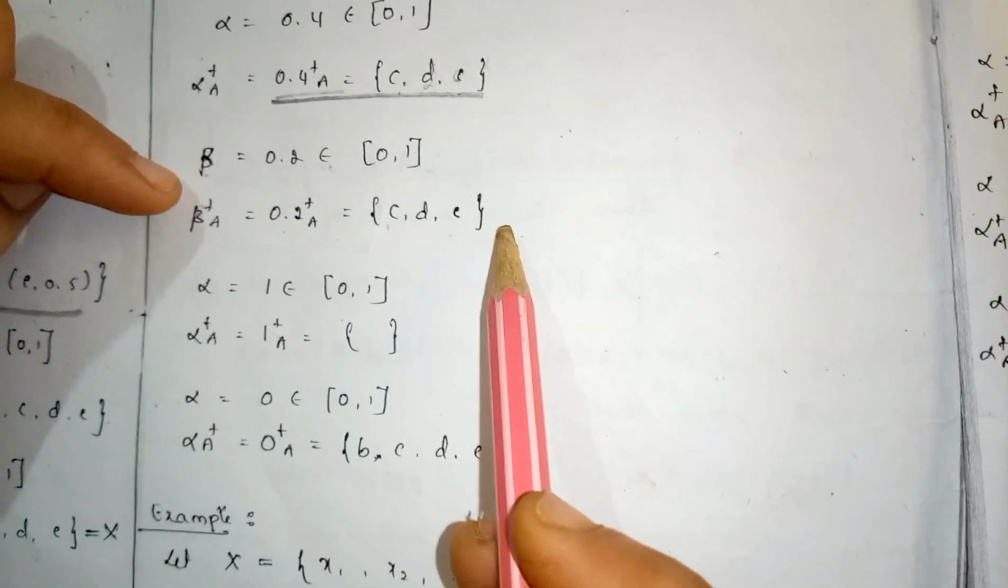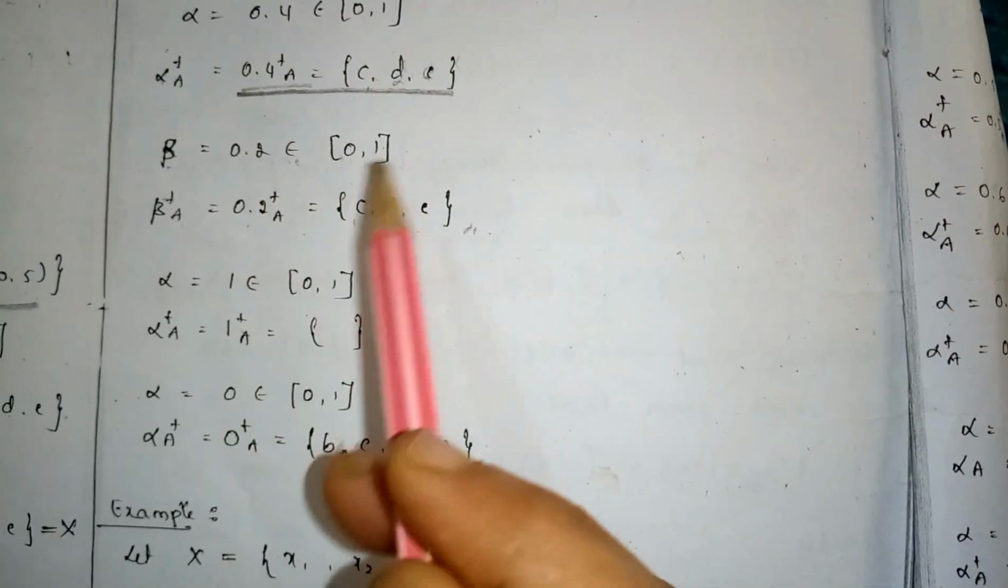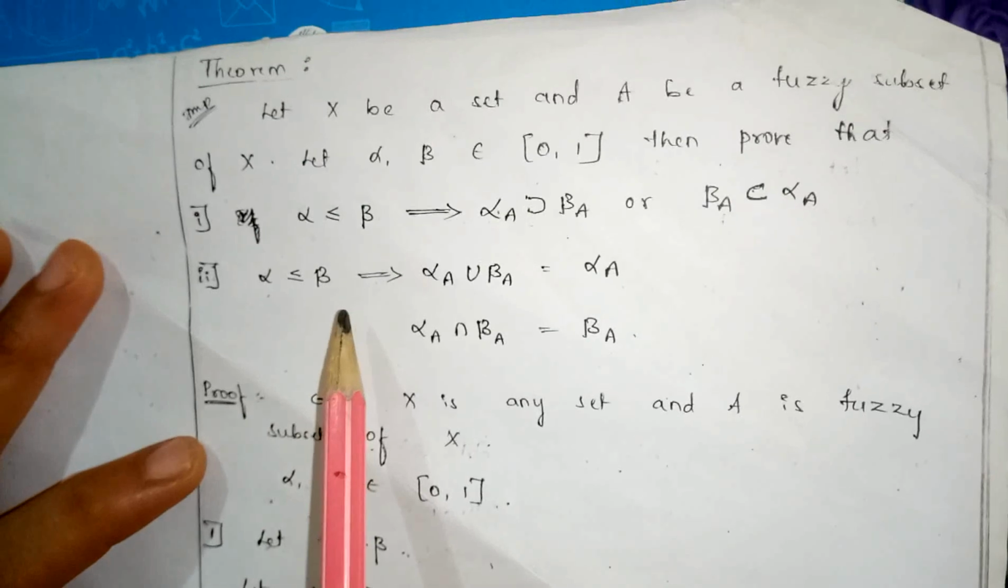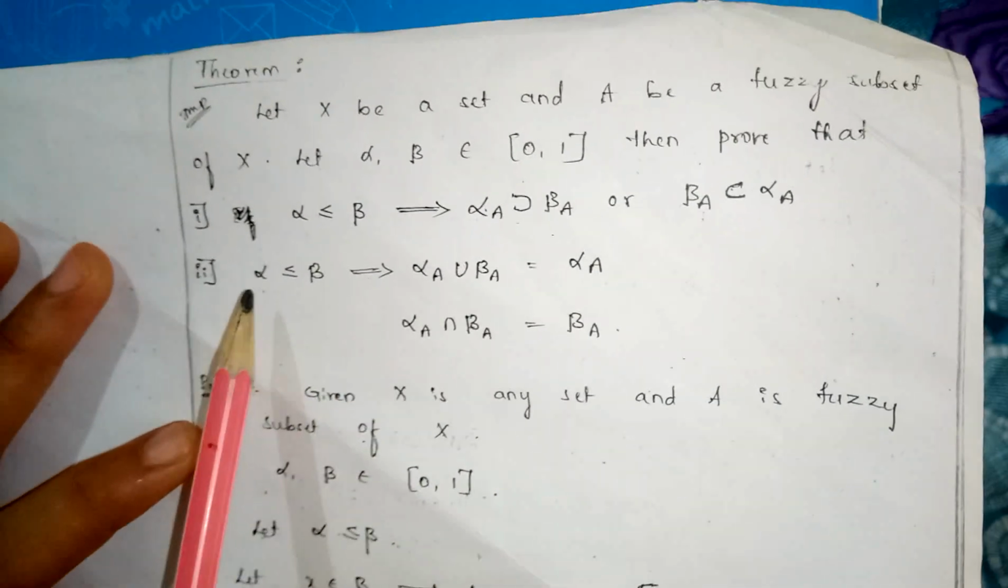We have taken beta instead of the alpha value, that is all. This is the definition and examples on the alpha cut and strong alpha cut set. Next we have to discuss the theorems on alpha cut and strong alpha cut set. This type of theorem is asked for 5 marks.